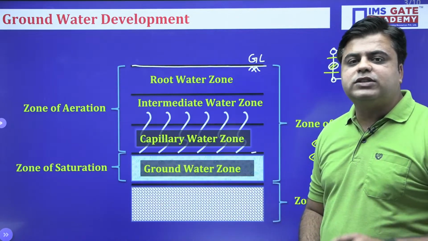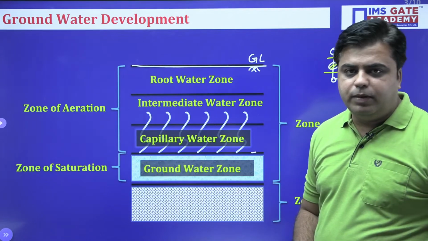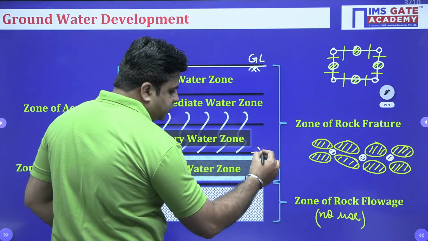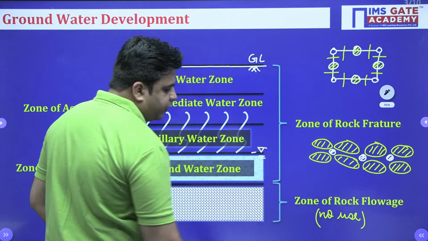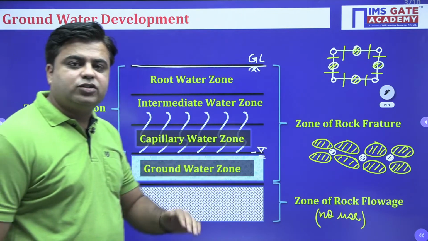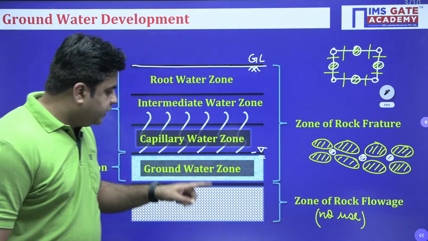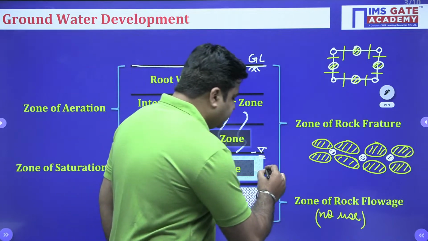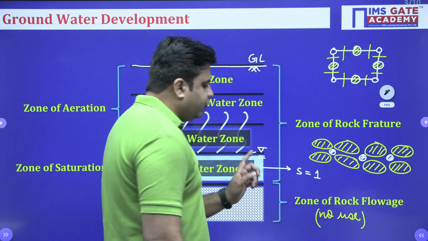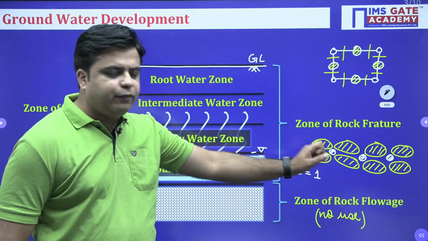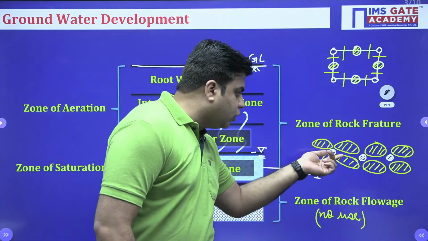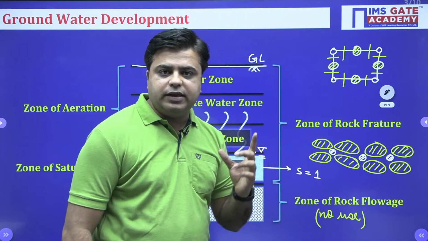In this zone of saturation, groundwater table will be present. The upper layer of the zone of saturation is marked by the upper layer of groundwater table. Wherever your groundwater table ends, your zone of saturation also ends. This zone is completely saturated and water is present inside the void of the soil medium. So, extraction of this water comes to be very easy, right?